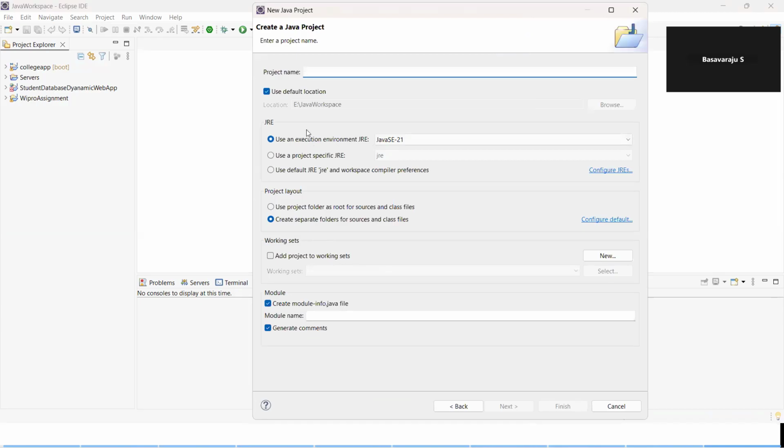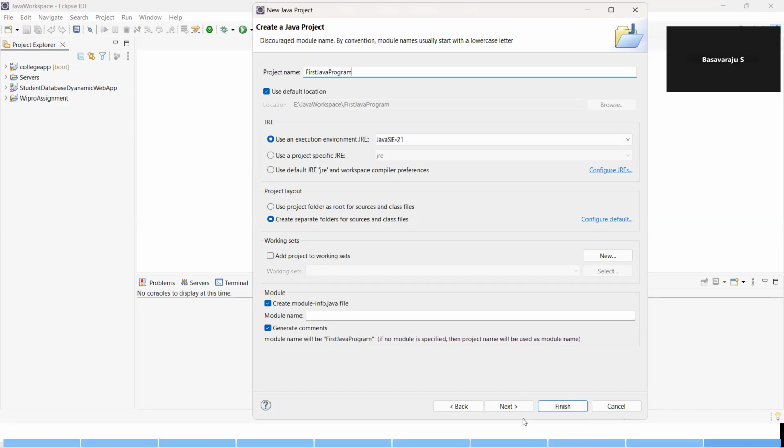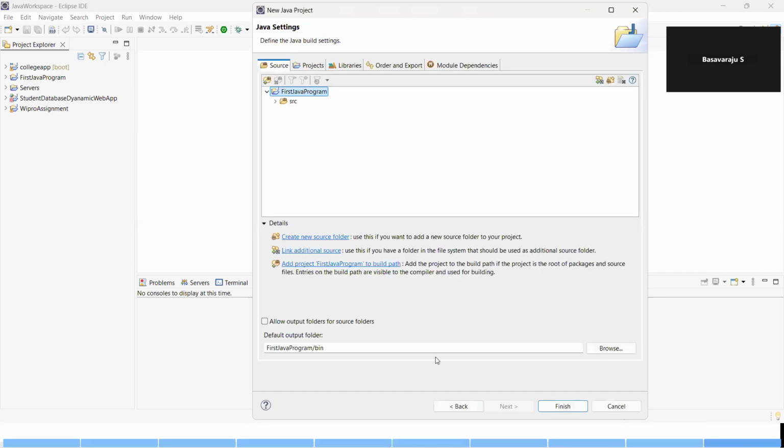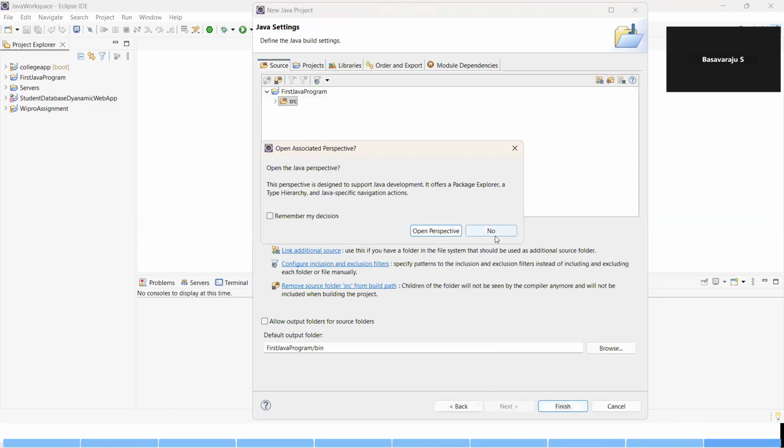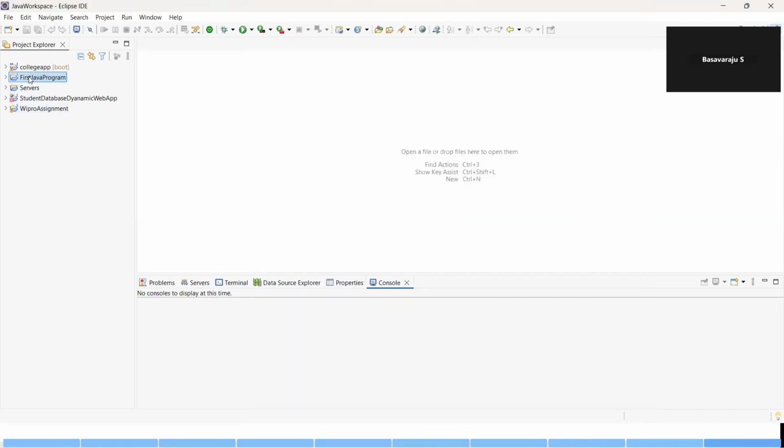You can see here it is asking for your project name. I'll say First Java Program. This is the project name I'm giving. Click on Next, then click on Finish. This is the folder that gets created in your workspace, and this is the subfolder that gets created over here, inside which is the default package. Click on Finish. Don't say yes here, just say no. So the project gets created.